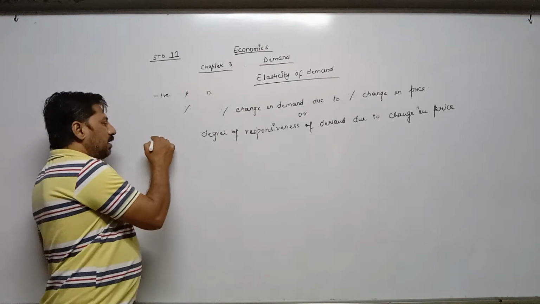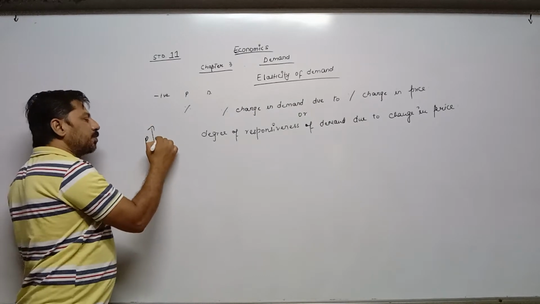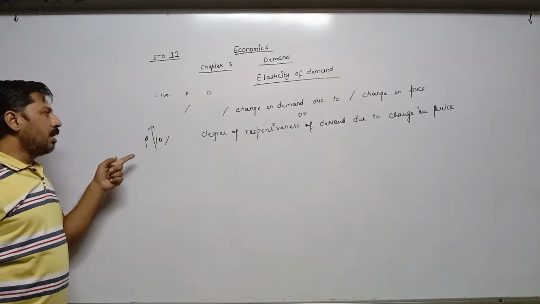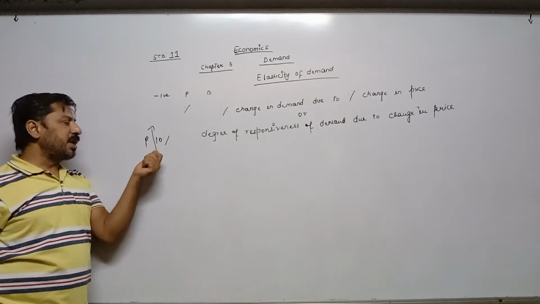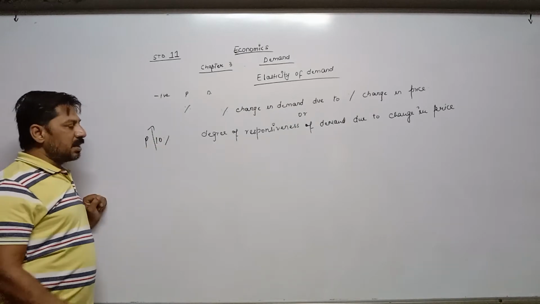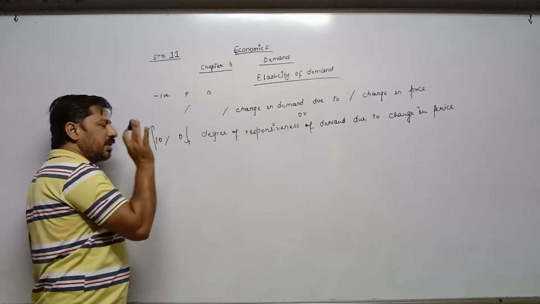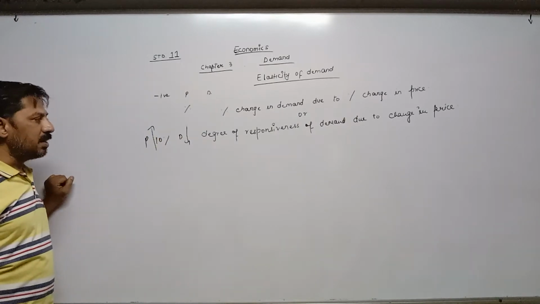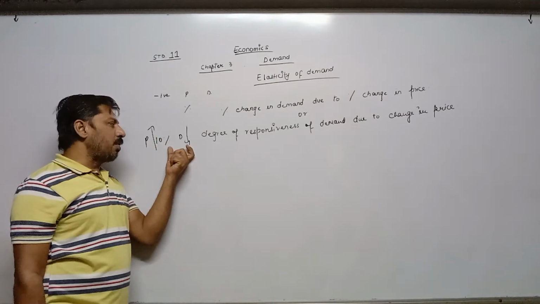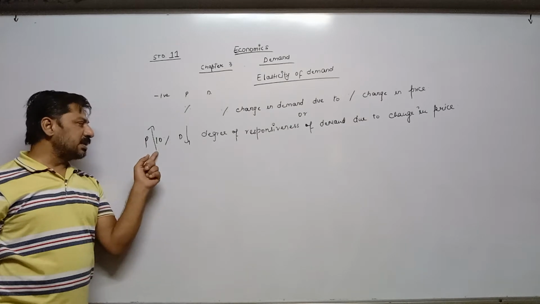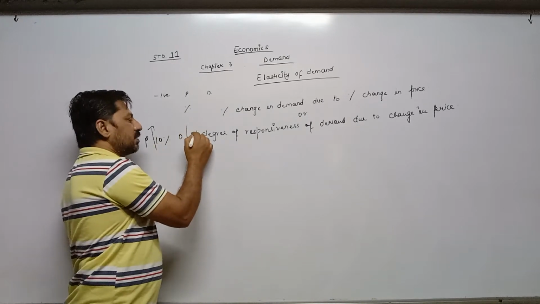Degree here again means percentage. For example, if price increases by 10%, here we are showing the price in percentage form. As a result, we know that demand will decrease, because there is a negative relation between price and demand, but here we show it in percentage form. For example, when price increases by 10%, demand falls by 5%.